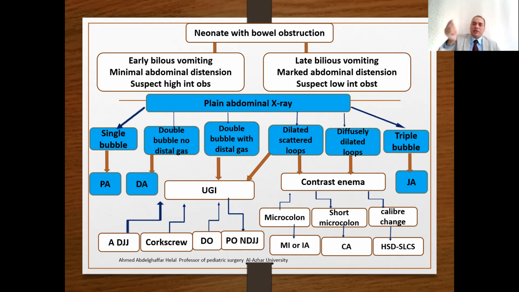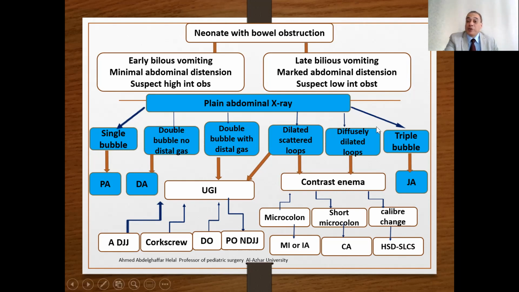In colonic atresia, we inject the contrast enema and it stops at the site of the obstruction. Number three, caliber change. In caliber change, consider Hirschsprung disease or small left colon syndrome. Differentiate: in small left colon syndrome, usually there is a dilated rectum followed by a small left colon ending usually at the splenic flexure. In Hirschsprung disease, there is usually a transition or caliber change, usually at the rectosigmoid.